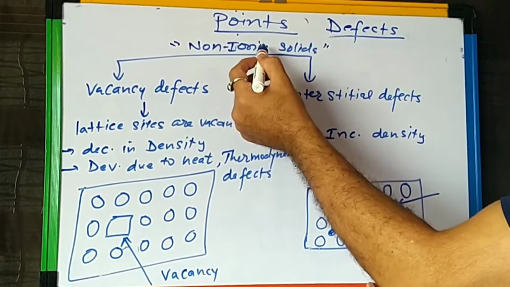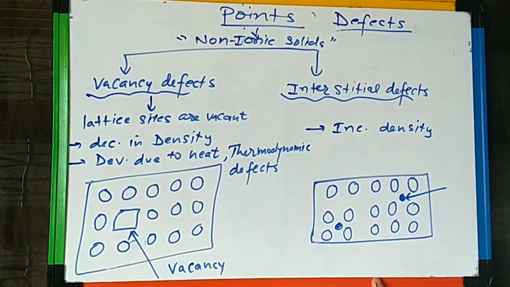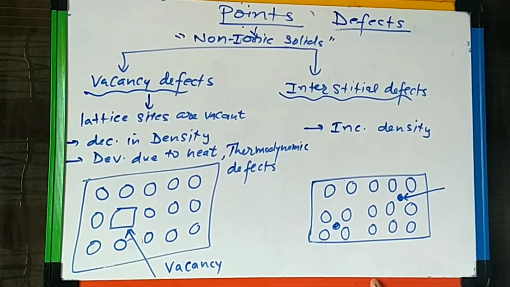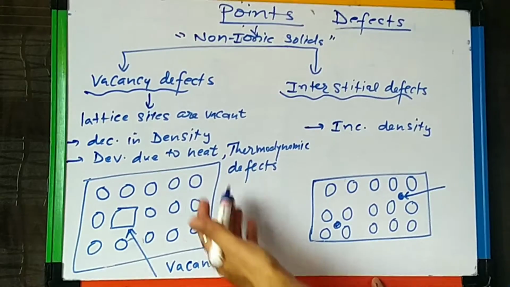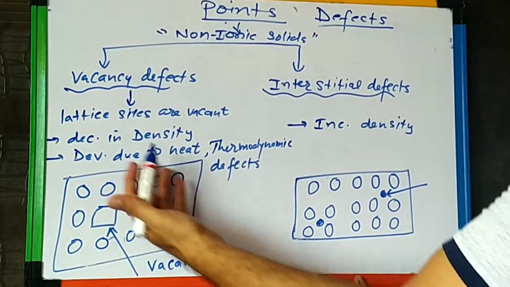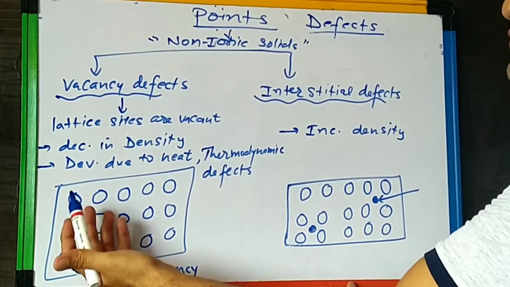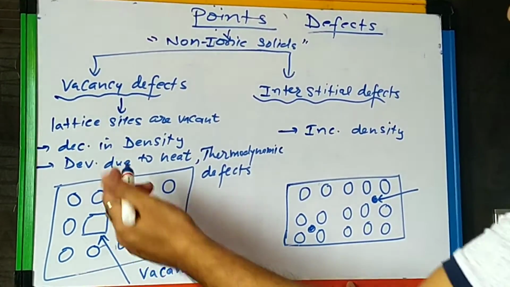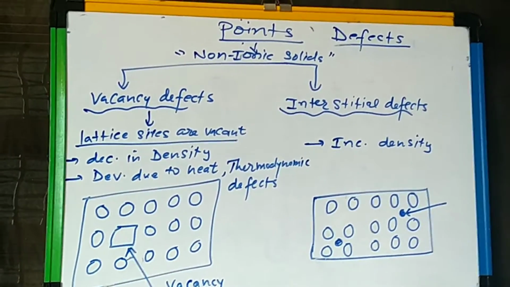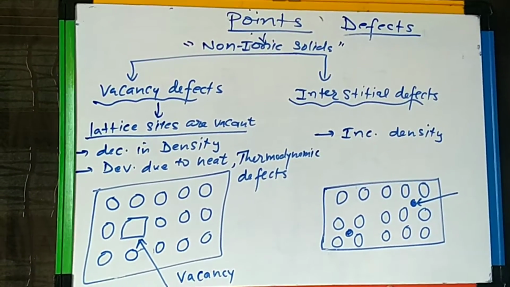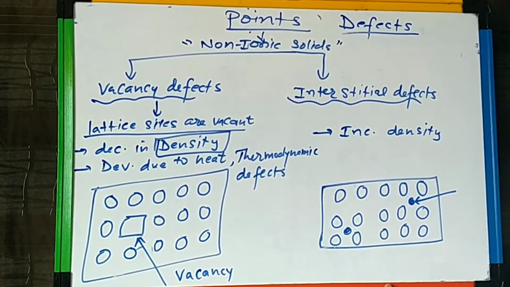If we talk about the non-ionic solids, we can categorize them into two categories: one is vacancy defect and second is interstitial defect. In vacancy defects, some of the crystal sites are vacant, meaning the atom is removed from its original site. So some vacancy is created, and because of that the mass of that crystal lattice decreases, so we can say density also decreases.